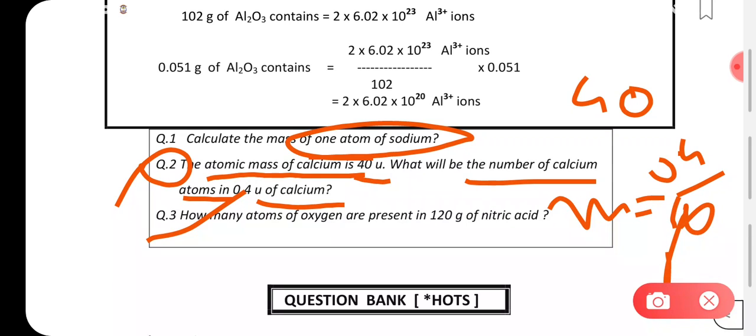How many atoms of oxygen are present in 120 gram of nitric acid? How many atoms will be present in nitric acid? Nitric acid is written as HNO3. So how many atoms of oxygen are present? Oxygen atoms are 3 in number, present in 120 grams of nitric acid. So see the number of atoms, how many are present? There will be again Avogadro's number. So 3 into whatever the Avogadro's number is, that many atoms will be present.